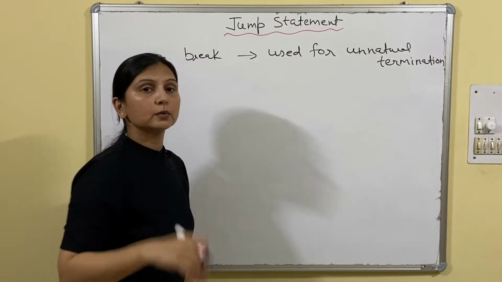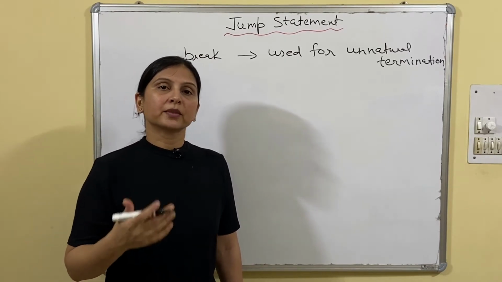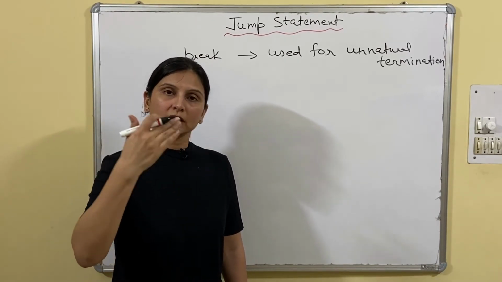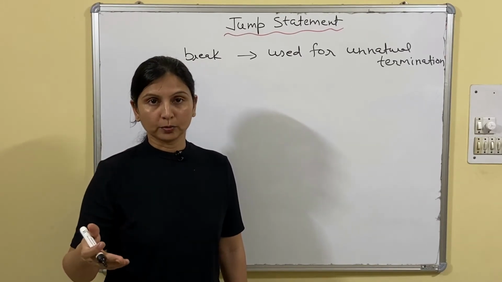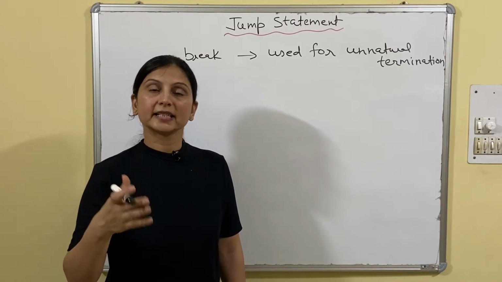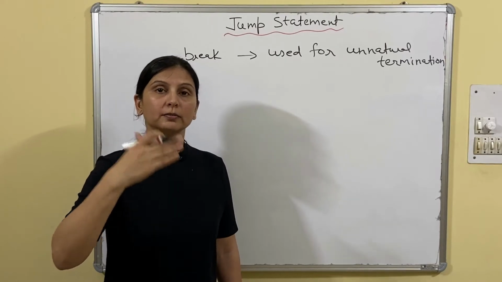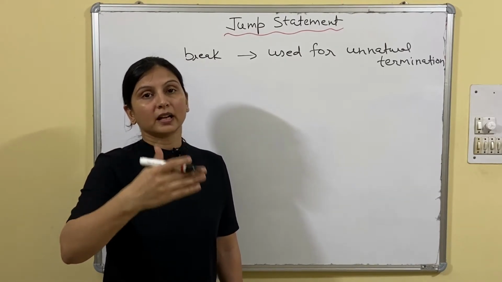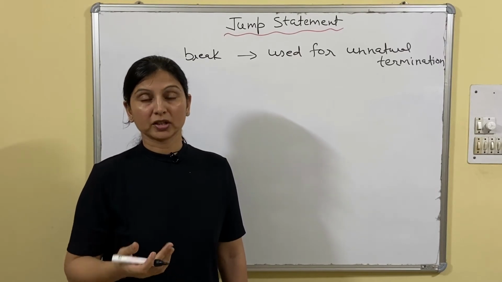First we will see what natural termination is. Natural termination is when the control of execution comes out from the loop after completing the loop, or when the condition becomes false. जब पूरा लूप कंप्लीट होकर, पूरा लूप चलने के बाद आपका एग्जीक्यूशन लूप से बाहर आता है, that is called natural termination.